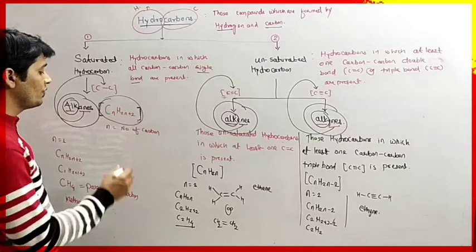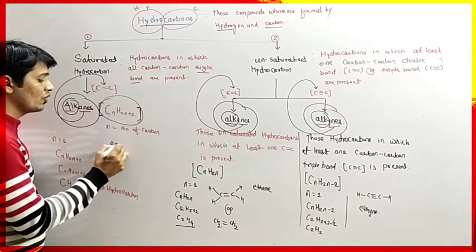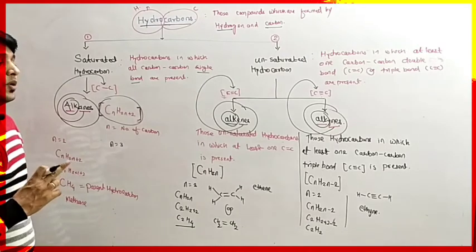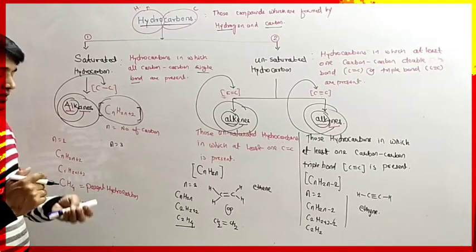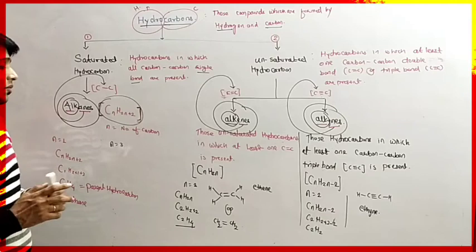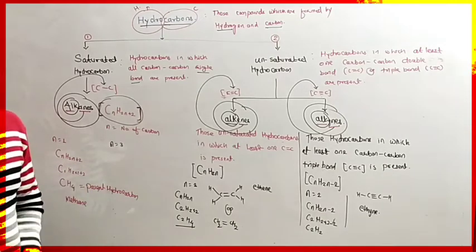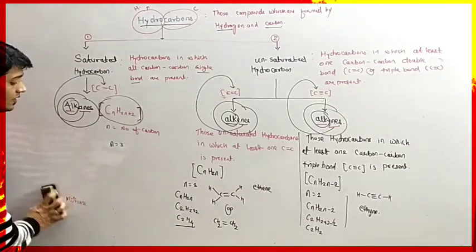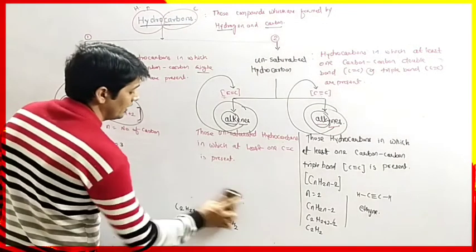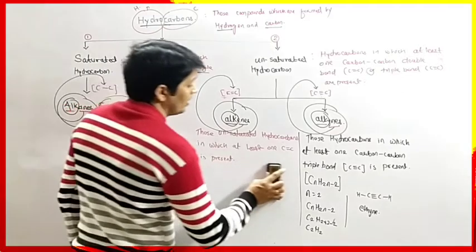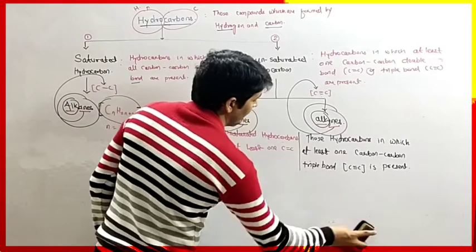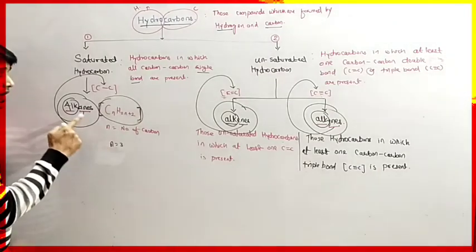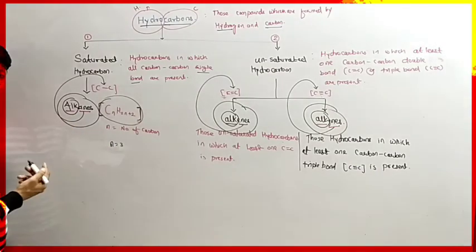Okay, so if you replace n equals to 3, then you will get the next member of alkane, alkene and alkynes. So we will take an example by replacing n equals to 3 in their empirical formula. So for alkanes we are taking n equals to 3.